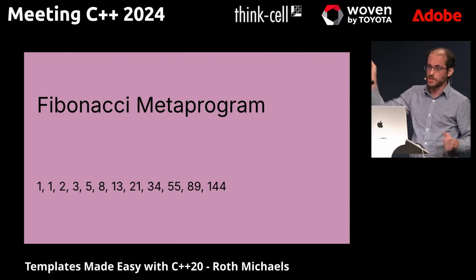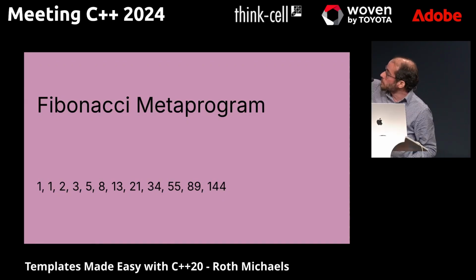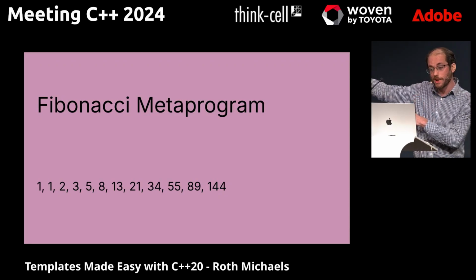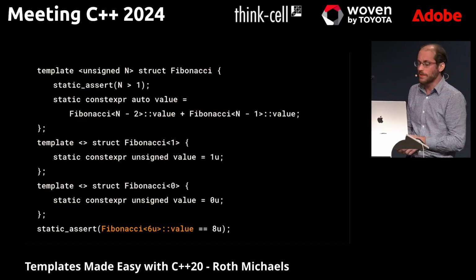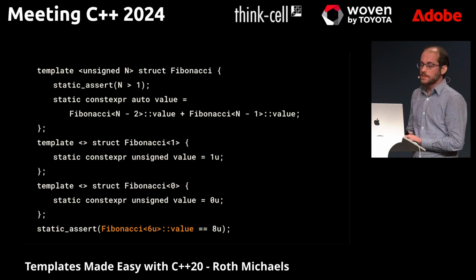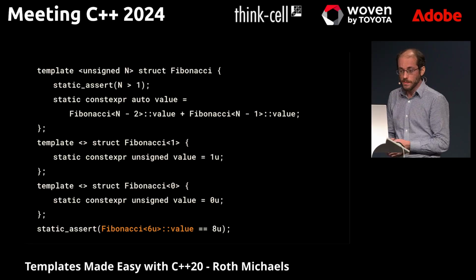Fibonacci actually didn't put the first one, but it kind of works out the same. I consider that first one the first Fibonacci number, the second one the second one. So when I'm talking about this algorithm, I'm not 0 indexing. But if you do want a 0 index, we'll see that there is a kind of 0 value in this code. So this is what a Fibonacci algorithm looks like as a template metaprogramming program.